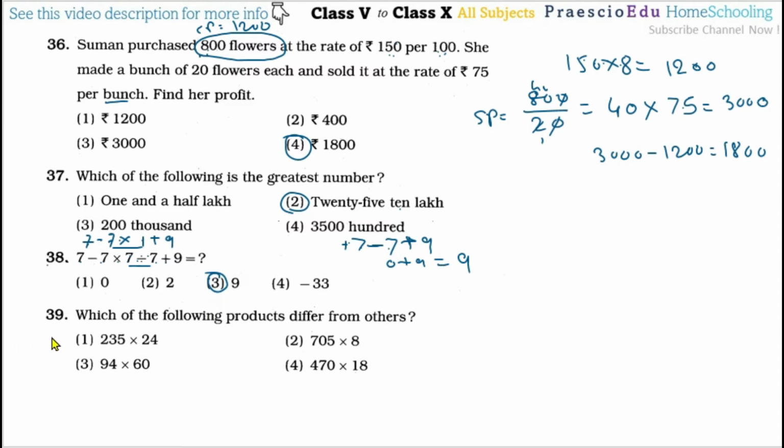Now question number 39, which of the following products differs from the others? If you do all the products, you will find this product is 5640, this also is 5640, and this is also 5640. So these three are the same, but we are asked which differs, and this is the one that differs because this product comes to 8460. So option number 4 is the correct one.